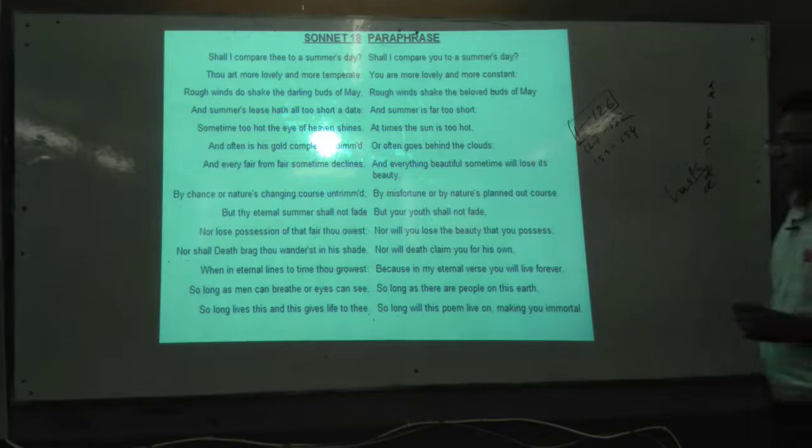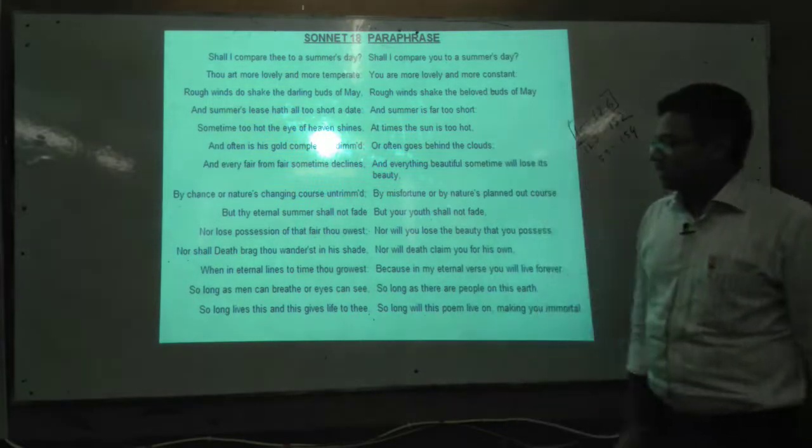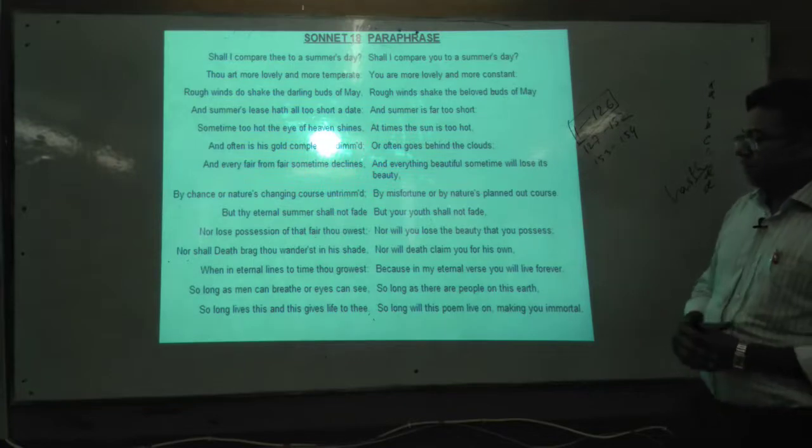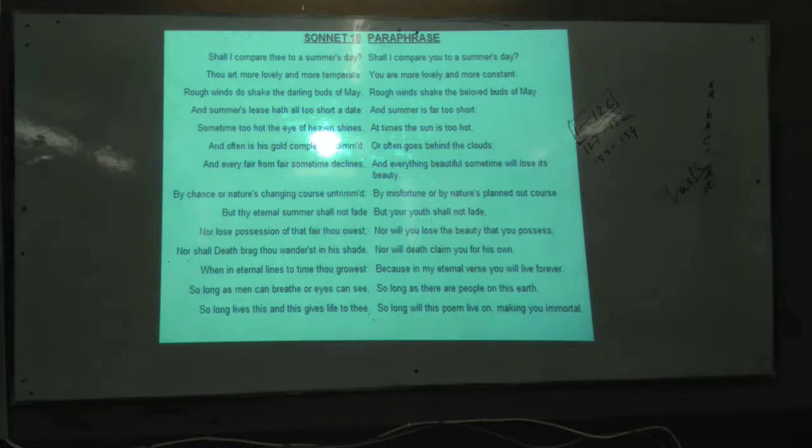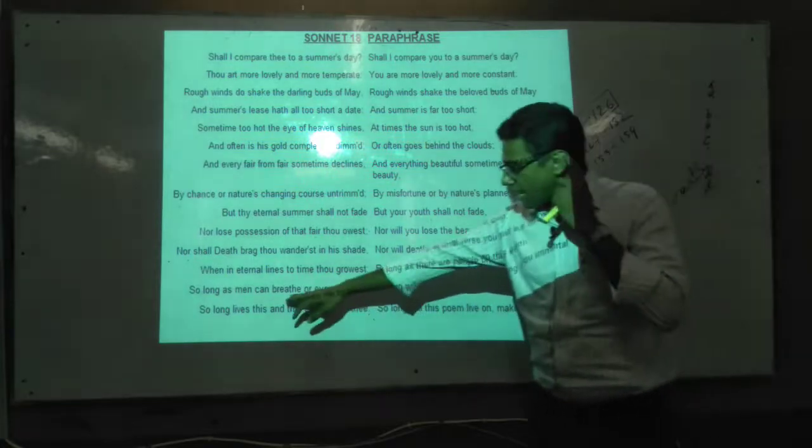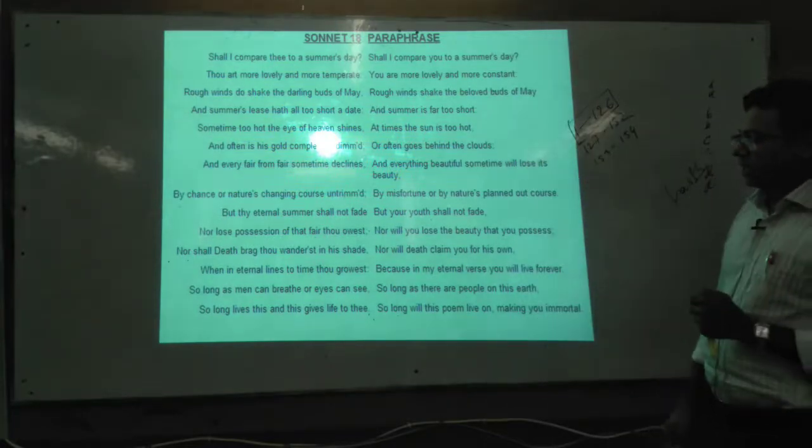Okay. Then, when in eternal lines to time thou growest, because in my eternal verse you will live forever. And the last two lines, so long. This is the message. And one thing I would like to share with you. In a Shakespearean sonnet, the message is always given in the couplet. But in a Petrarchan sonnet, the message is given first, and it means where? In the octave. So these are the differences. In the Shakespearean, you will get the message of the poem where? In the couplet as well. So long as men can breathe or eyes can see.